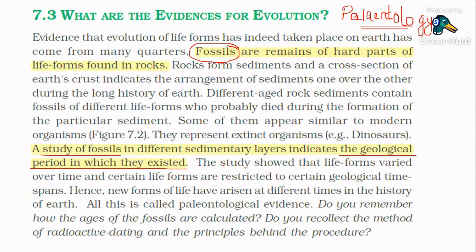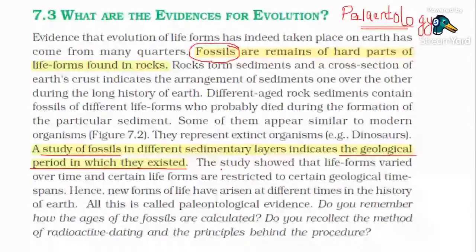This is how, by checking the bones and skeletons of dinosaurs and various animals, we conclude that this is an animal which lived a million years ago, or whatever. In the news recently you might have seen certain things like this.